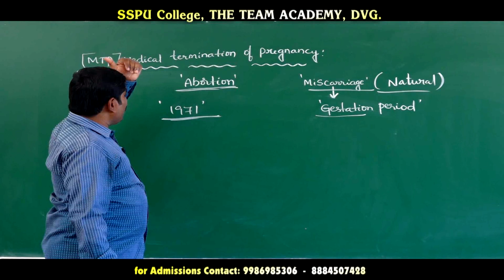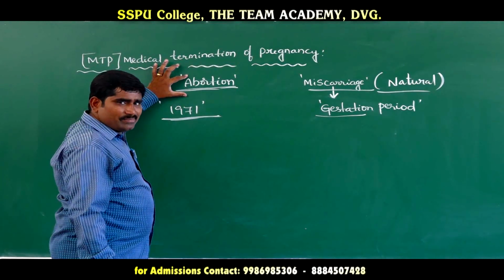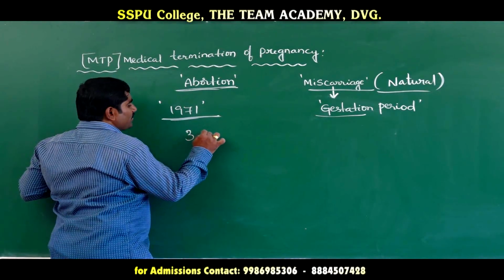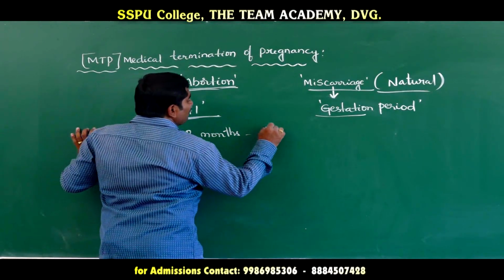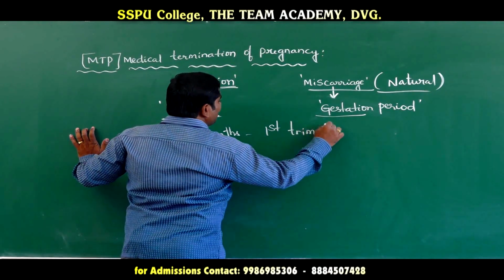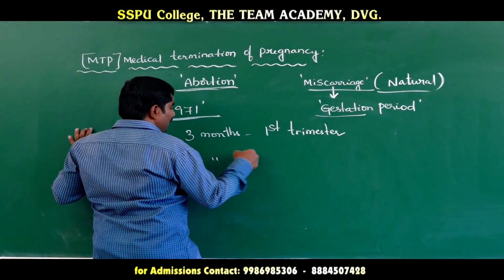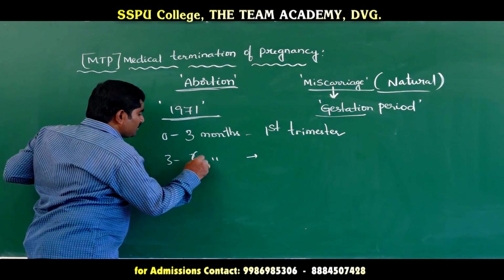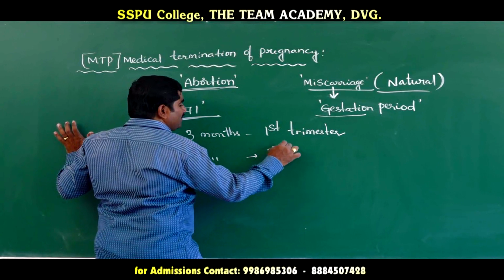This process of abortion is done before completion of the gestation period, within the first 3 months of pregnancy, which is called the first trimester. The second 3 months, from 3 to 6 months, is called the second trimester.